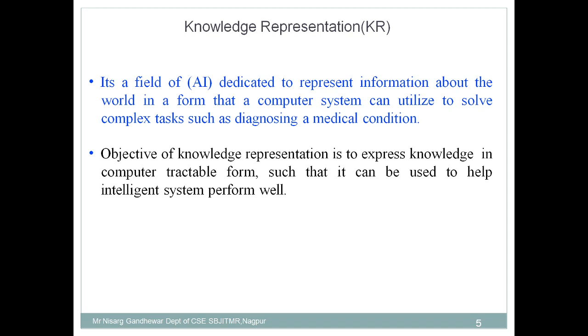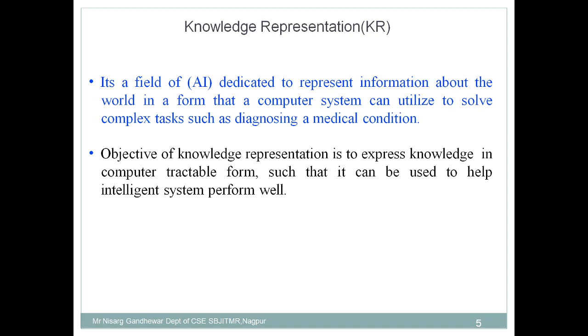For that purpose there is one field called knowledge representation. So what is knowledge representation? Knowledge representation is a particular branch of AI that is dedicated to representing information in such a way that a computer system or machine can utilize it to solve a complex problem. Because we know that your machine is not going to understand your language directly. Suppose I am writing an English statement, is it understandable directly by your machine? No, machine only understands zeros and ones.